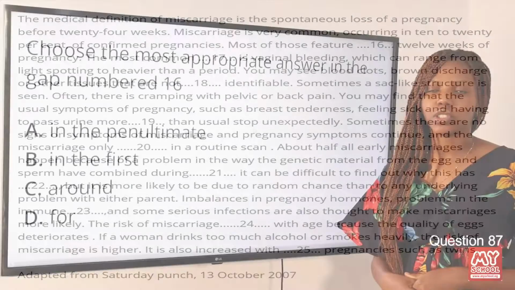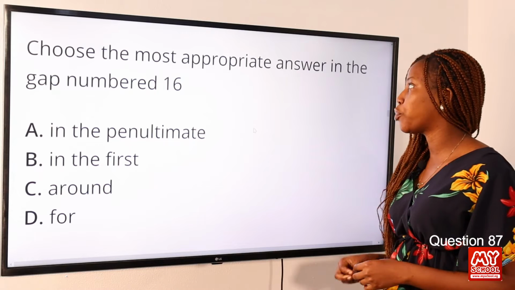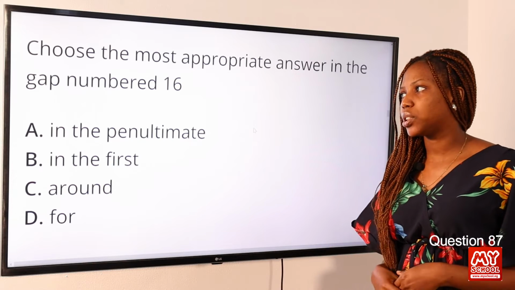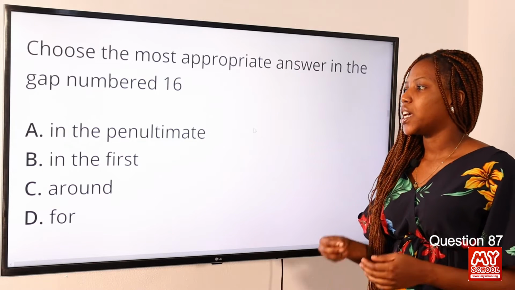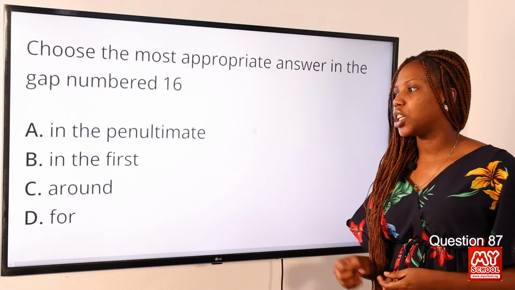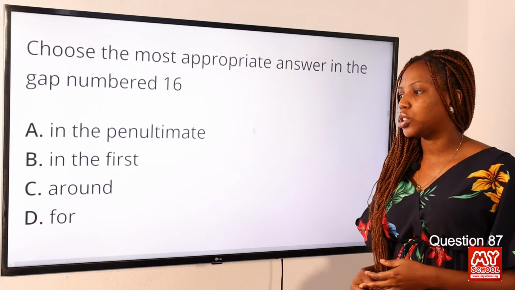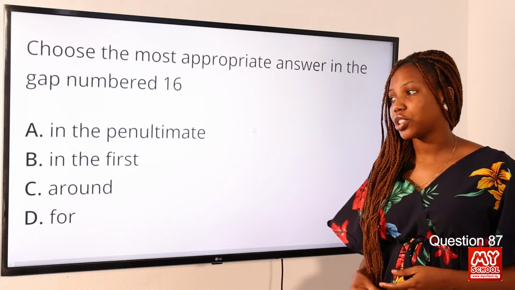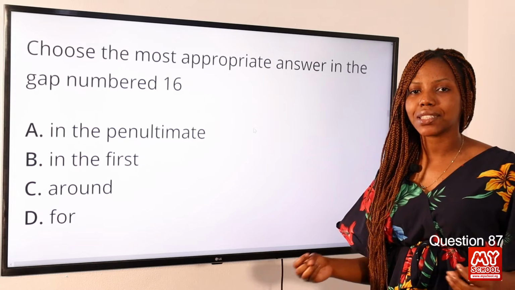Now moving on to question 87. Choose the most appropriate answer in the gap numbered 16. Option A, in the penultimate. Option B, in the first. Option C, around. Option D, 4. The answer to this question is option B, in the first. Now, why is it in the first?